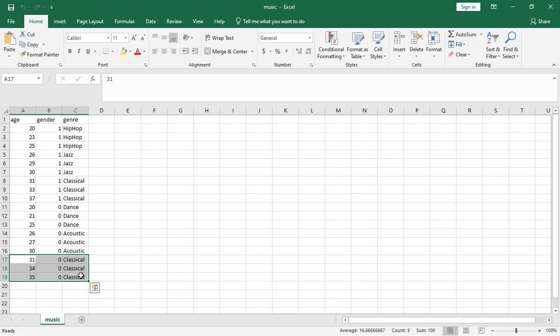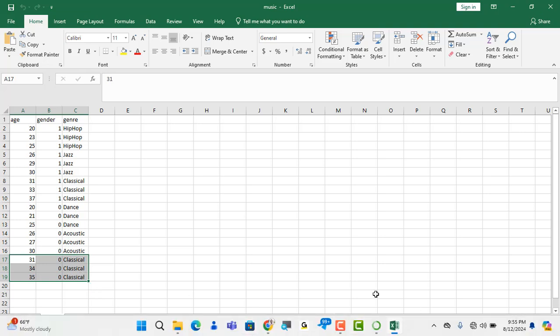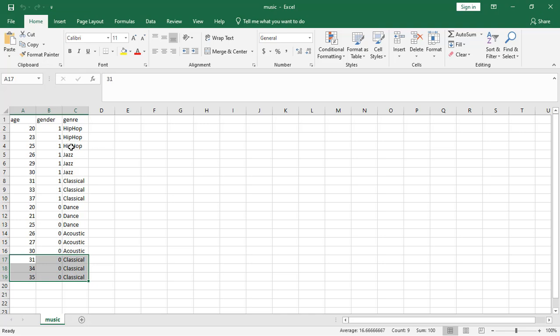Okay, so we have understood the file. We have to start working on it now. So having an insight of what the music file entails, we can now start working on it.